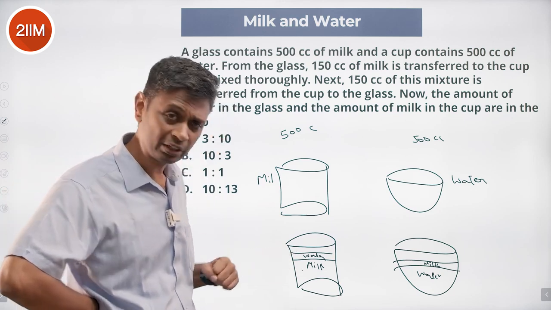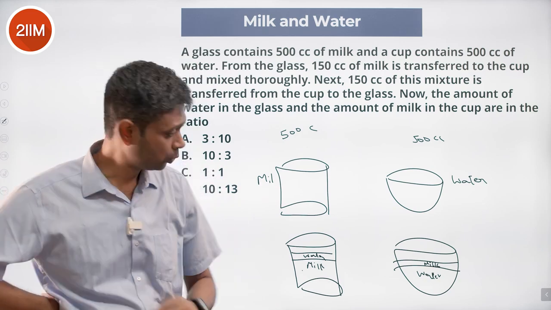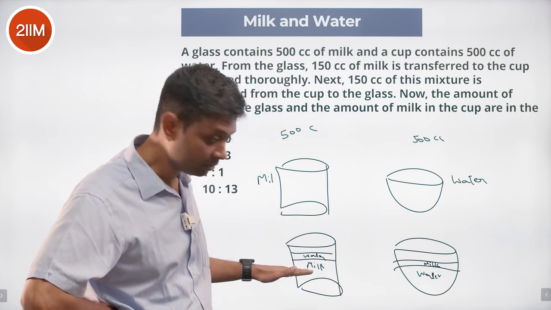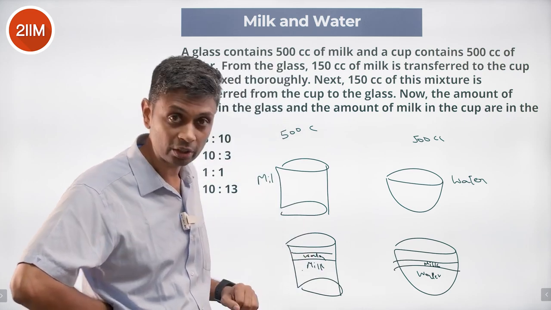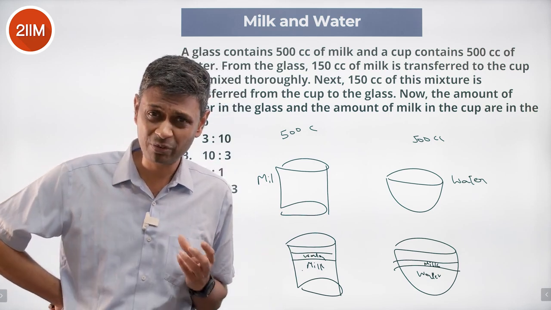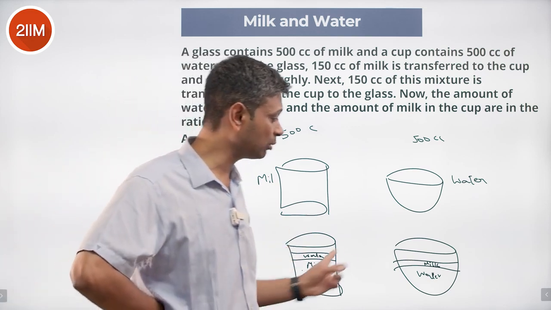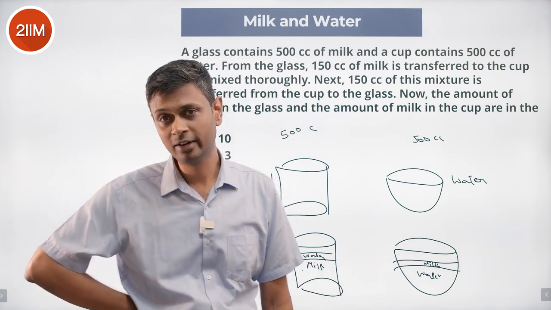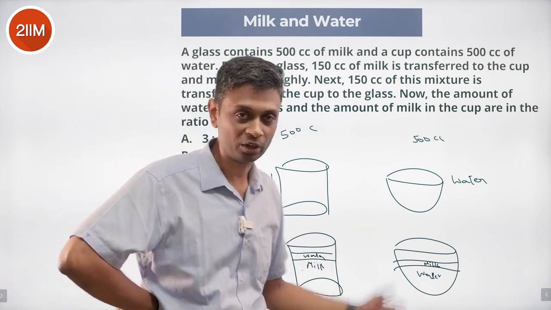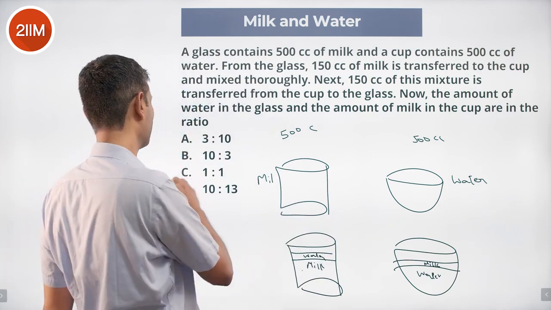This remaining is water because that amount of milk has been taken away and put where? Put here. And so this were 396 ml. Remaining 104 ml would be water. Where has that 104 ml of water got its space from? Where have we got the space to put 104 ml of water here? Because 104 ml of milk has been removed and put here. Or, in a very roundabout fashion, because we started with 500 ml of milk and 500 ml of water, the amount of water and milk and water, it's got to be the same.